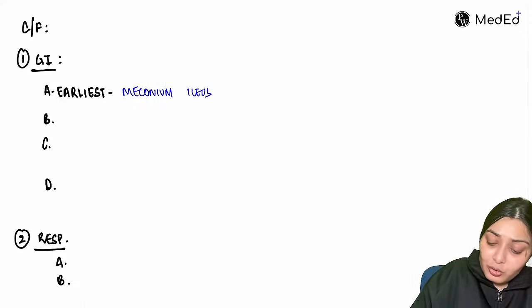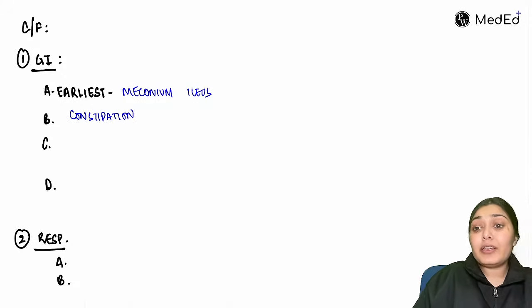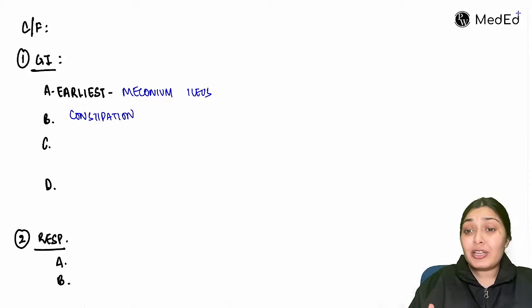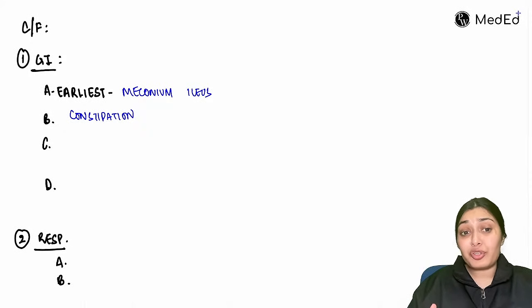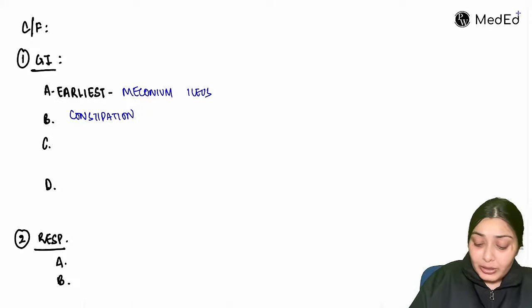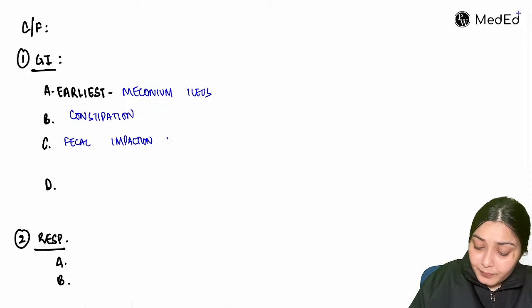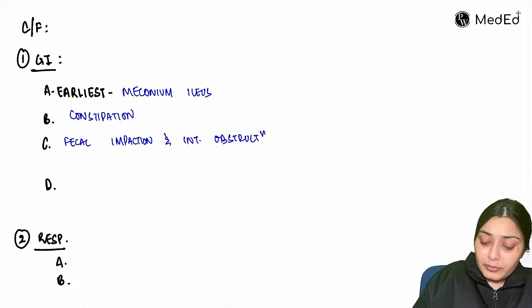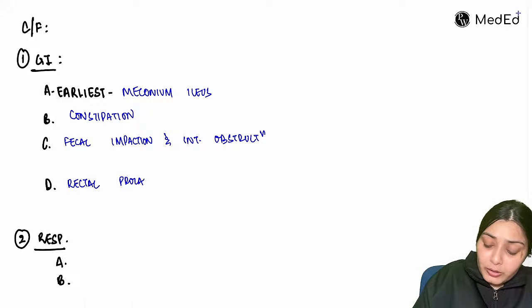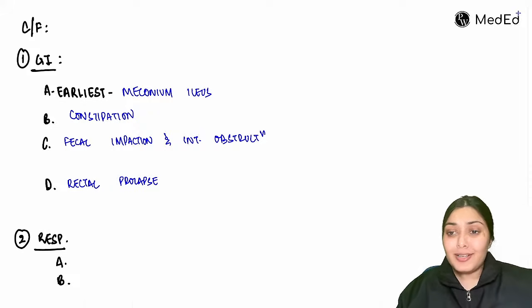Later on, this child is going to have constipation, fecal impaction, intestinal obstruction, and rectal prolapse. So this is all about the clinical features affecting the gastrointestinal tract.